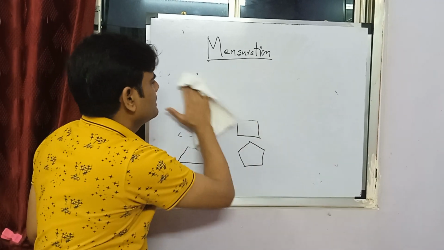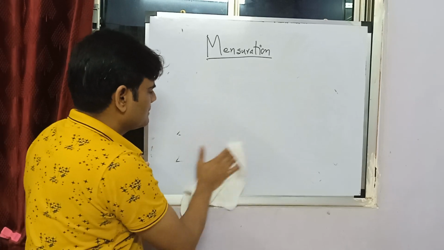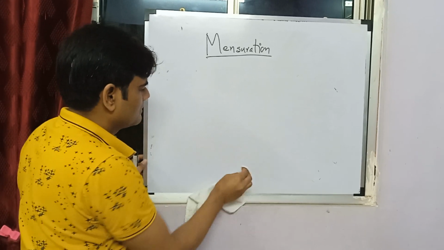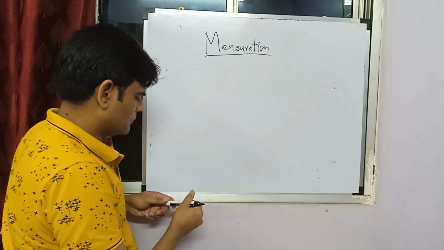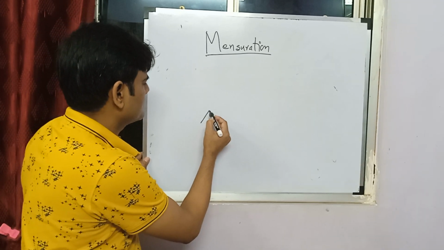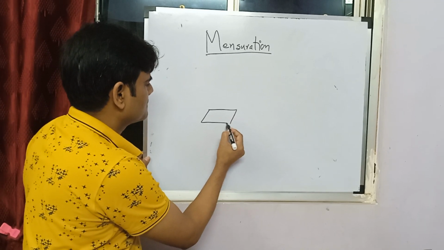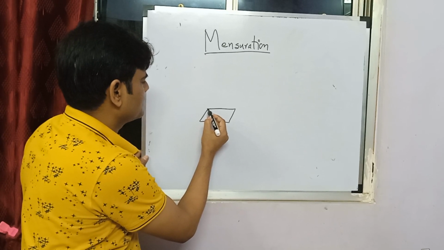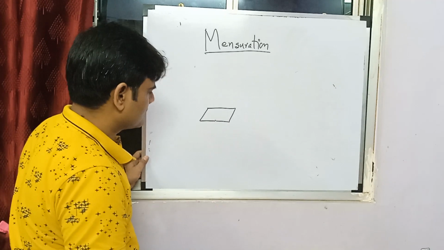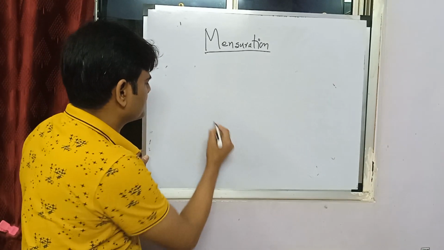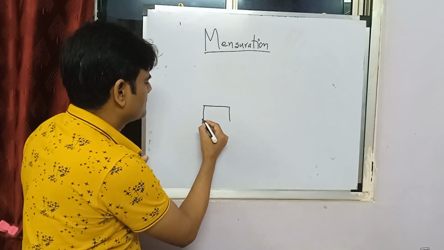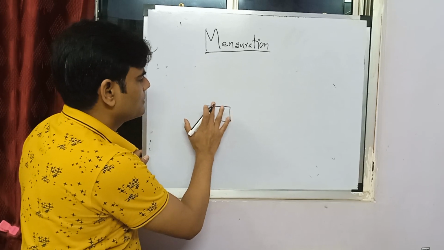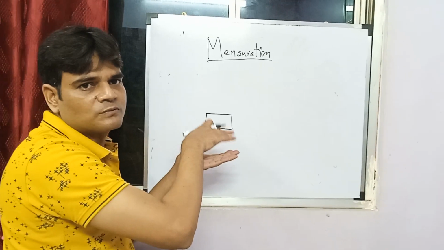You have seen a book, right? A book has many pages, right? Say this is a page. I draw another page. No, not like this. This is a page. I keep on putting pages over each other.